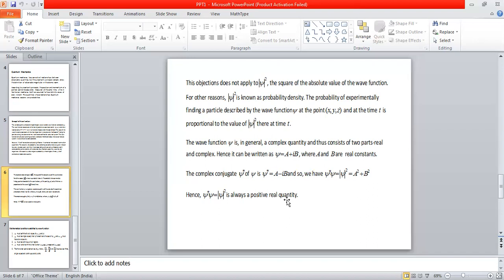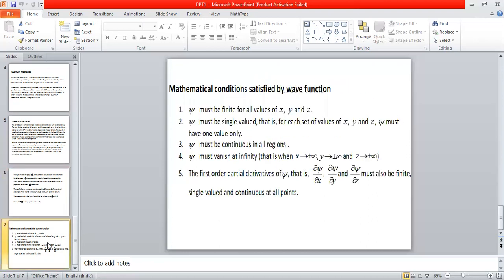So if you consider any physical system, in that particular physical system modulus of psi square has a physical meaning, whereas the wave function psi doesn't have a meaning directly. So modulus of psi square is what we call probability density, and it is associated with the probability of finding the particle at a given place and at a given time. We shall elaborate on this when we discuss Max Born's interpretation of the wave function a little later, maybe in the second session or the third session. Okay, let us proceed now.